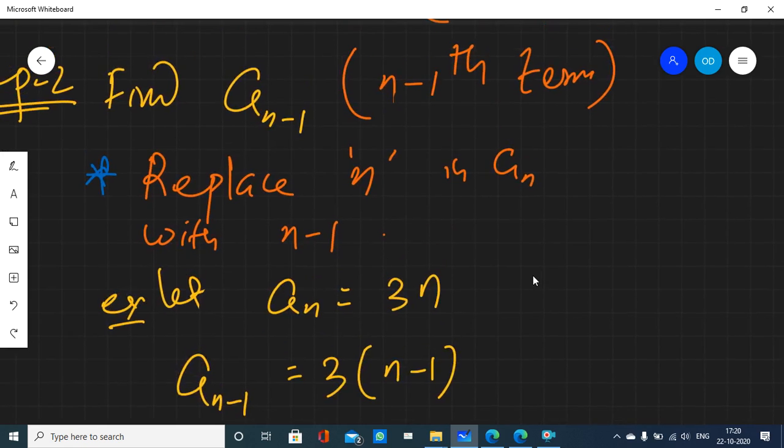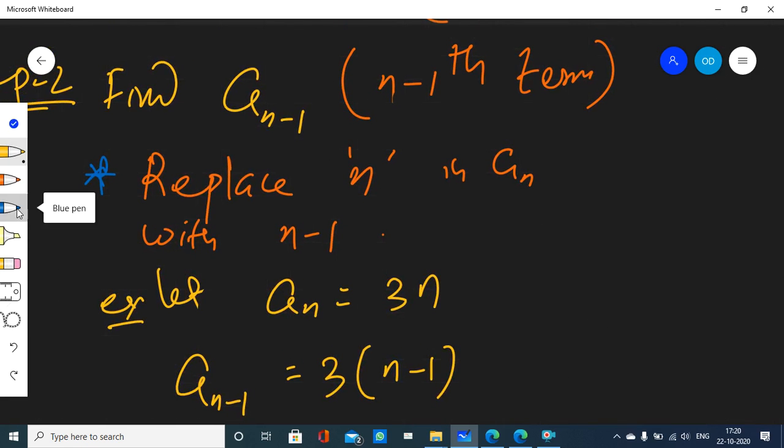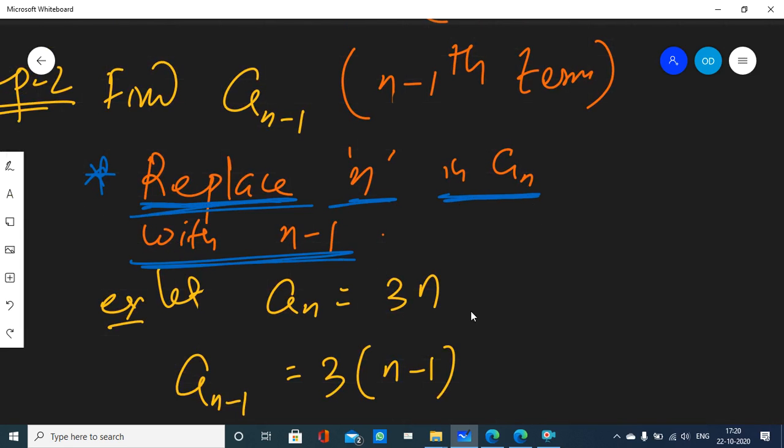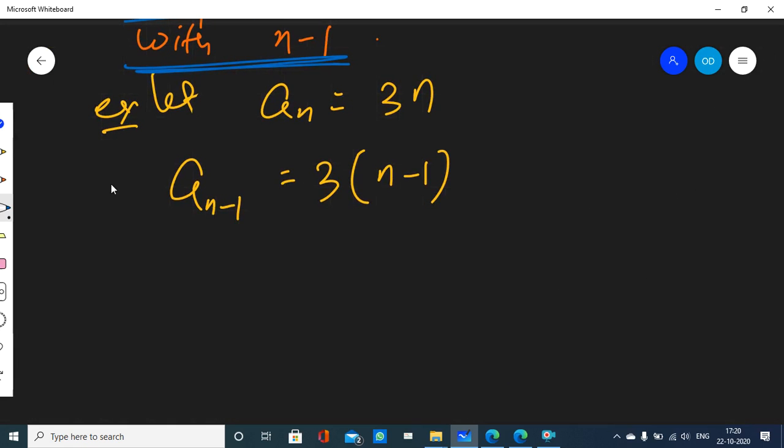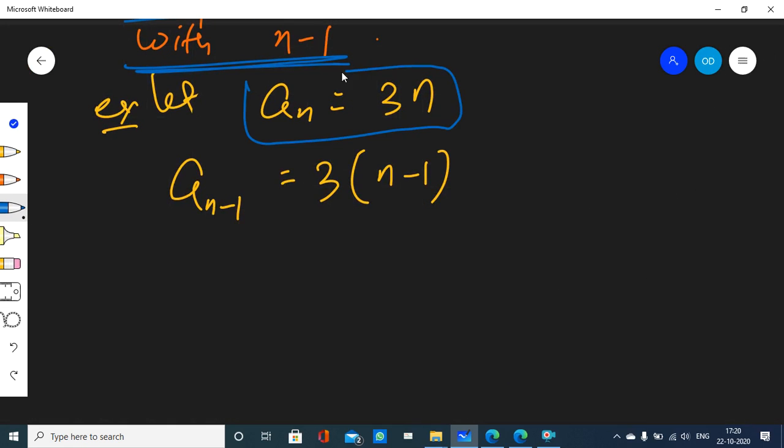Look what I have written here. I use the word replace. Replace n in a(n) with n minus 1. Here we have n, I will simply replace this n with n minus 1. That's it. Understood?